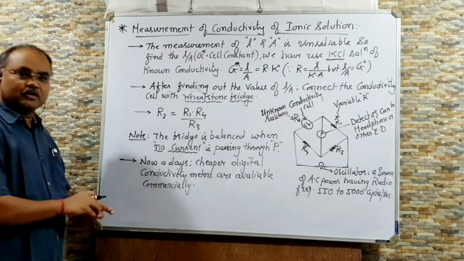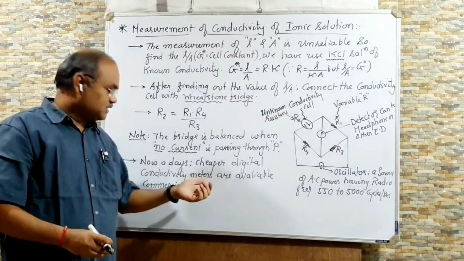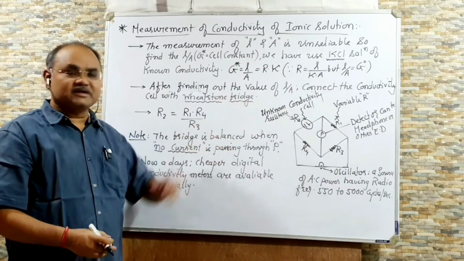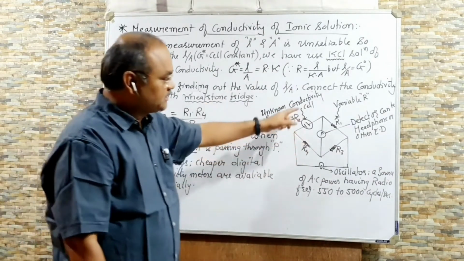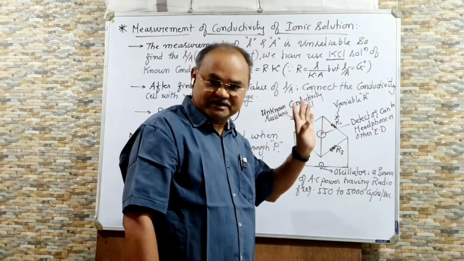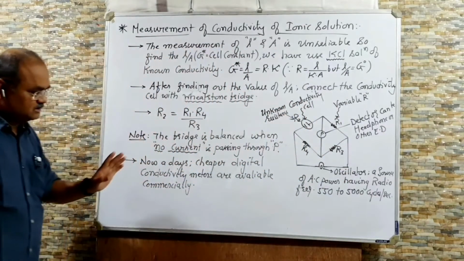When you go for higher studies, you can use the digital conductometer to find out the conductivity of ionic solutions. No need to use this Wheatstone bridge. One important point: this Wheatstone bridge practical you are going to do in physics, right? In 12th standard.